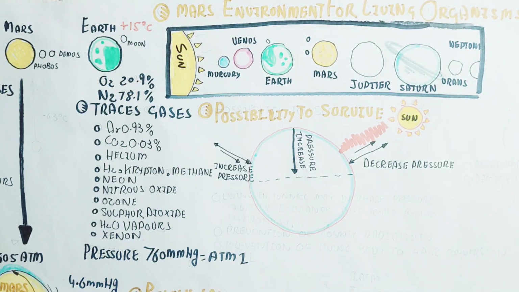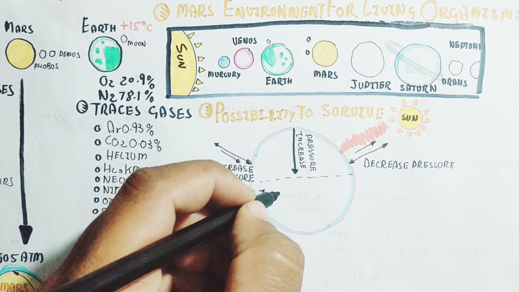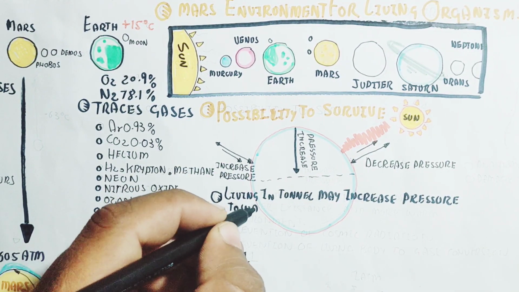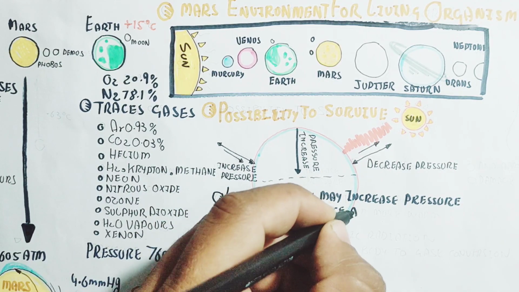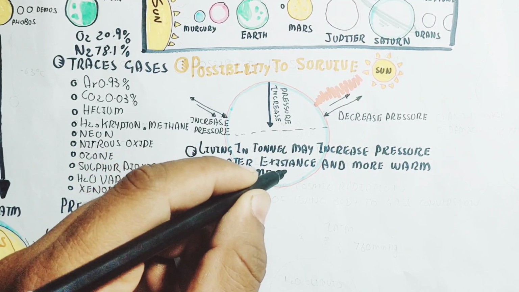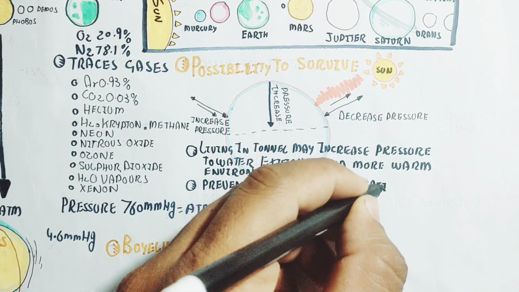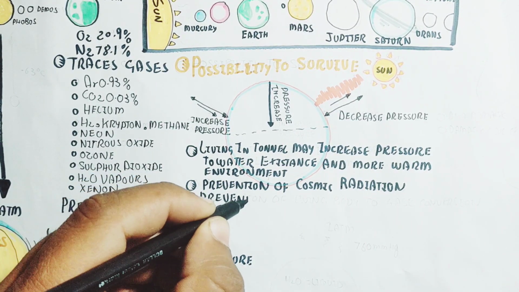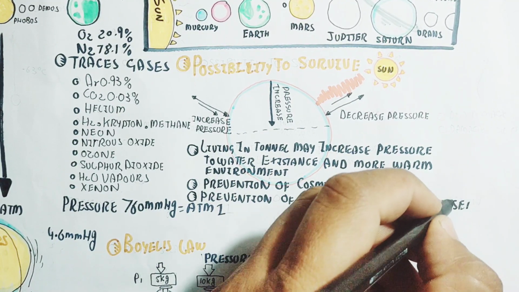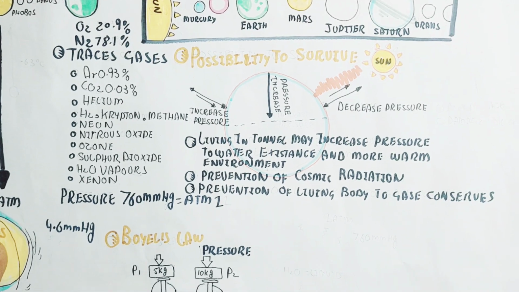Remember these things. Whenever you go deep in the form of a tunnel, living in the tunnel increases the atmospheric pressure, and this increased pressure will convert water gas into liquid. So we can think about that. We can approach an atmospheric pressure of one, the same as Earth, but for the living system the prevention of cosmic radiation is also important, so that all things can be clear, and also prevention of the living body's conversion to gas.